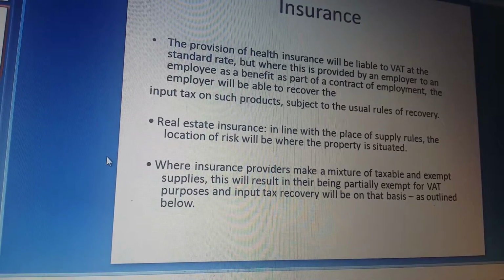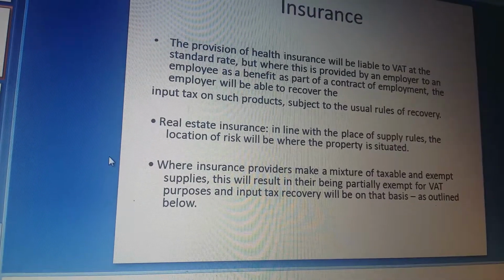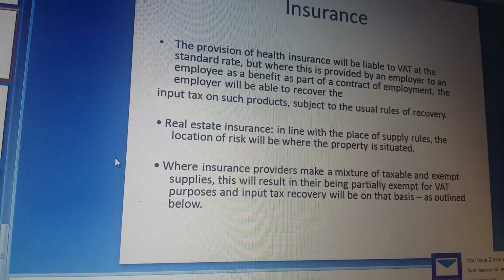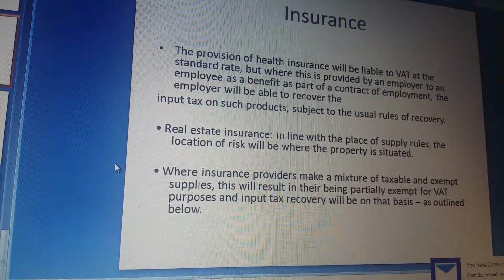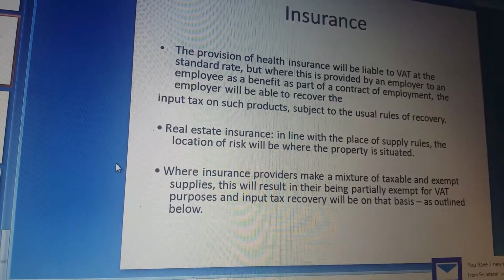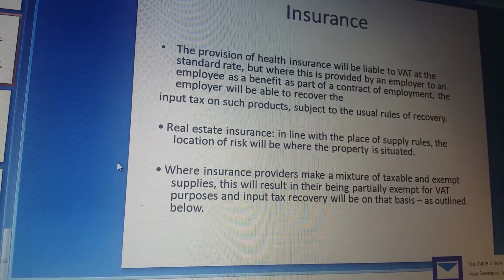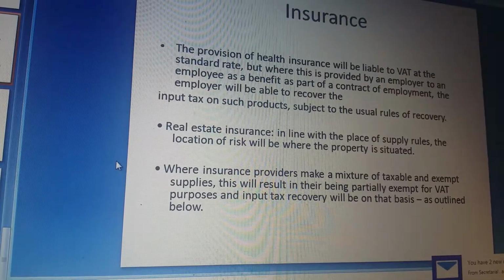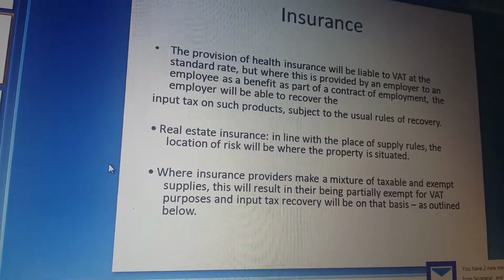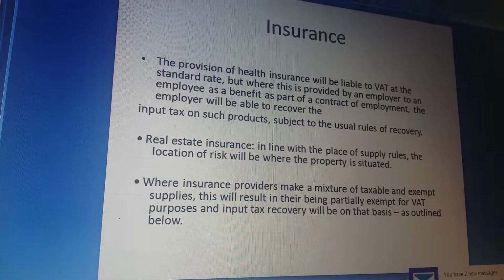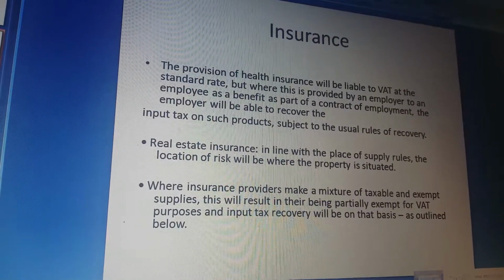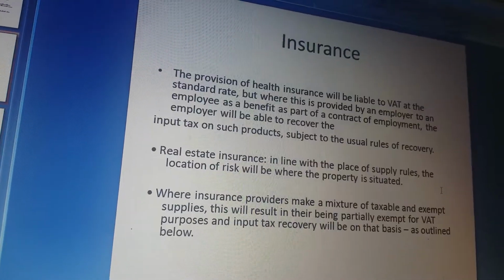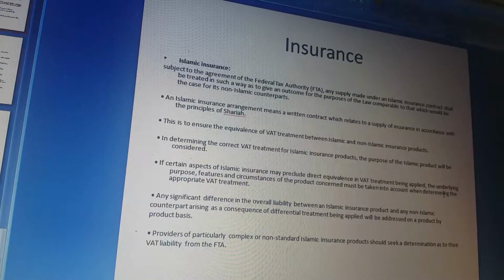Real estate insurance, in line with the place of supply rules: the location of risk will be where the property is situated. Where insurance providers make a mixture of taxable and exempt supplies, this will result in their being partially exempt for VAT purposes, and input tax recovery will be on that basis as outlined below. Now, it is there on the next page. Let us go into that. It has been outlined there.